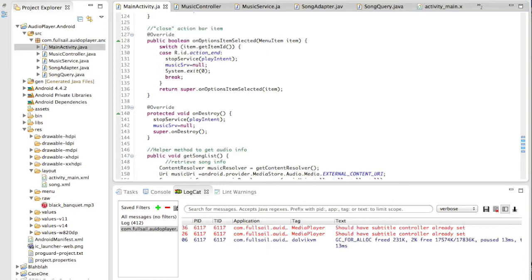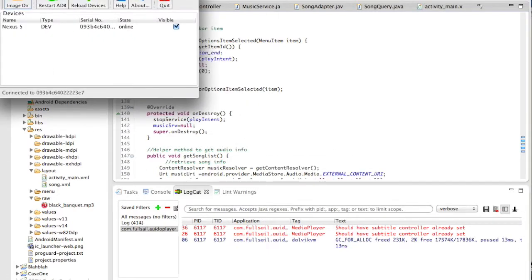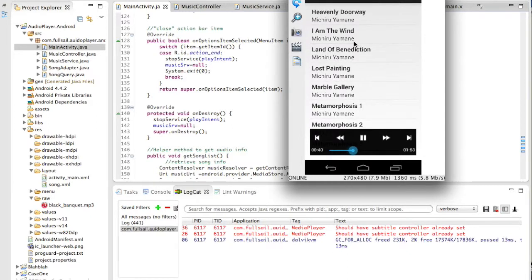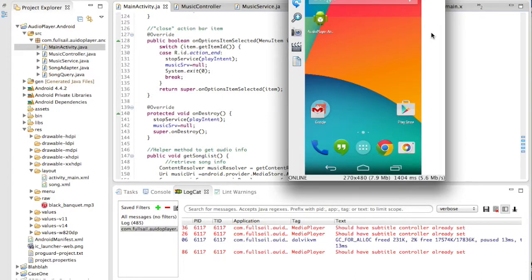Where did it go? Okay, let's minimize this. So here it is. So as you can see here, I added a close or an X to close the application. Once you click on this, all playback will be stopped, but you will see I'm playing now a different song, and I'm gonna play I Am the Wind now. You can see here I Am the Wind, and I'm gonna minimize it, and playback will still happen even though the application is idle.